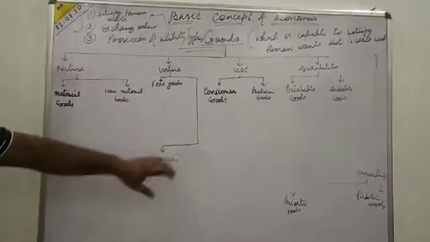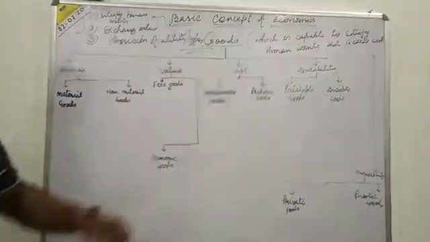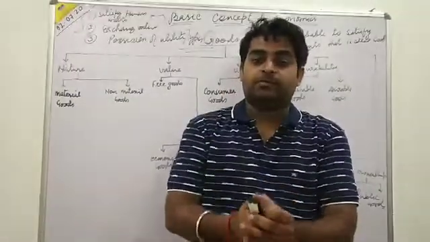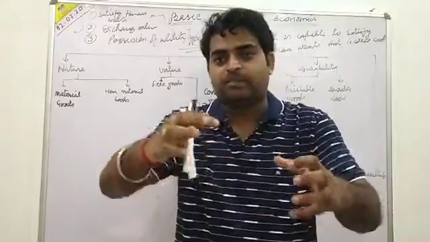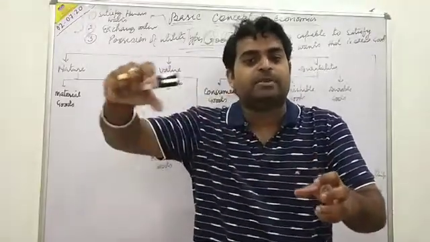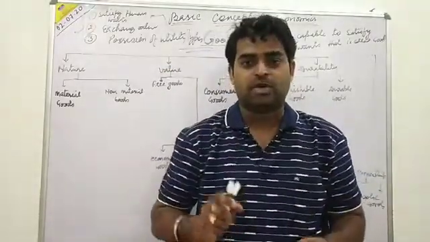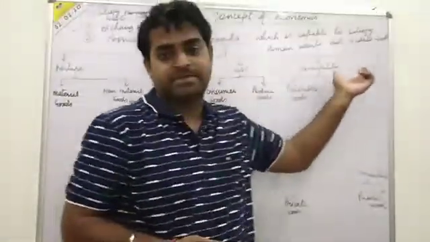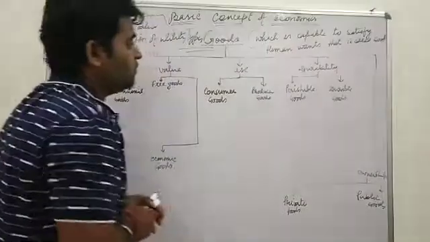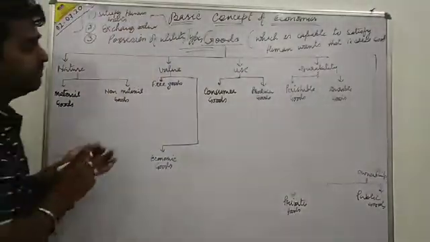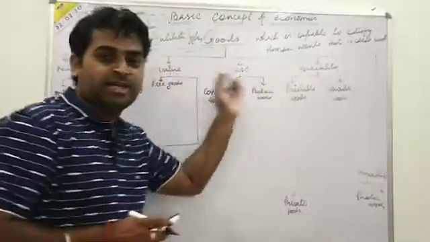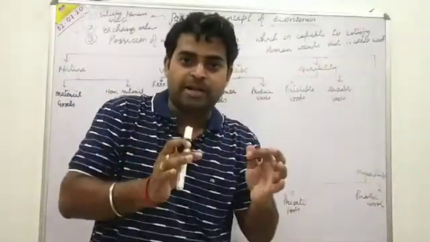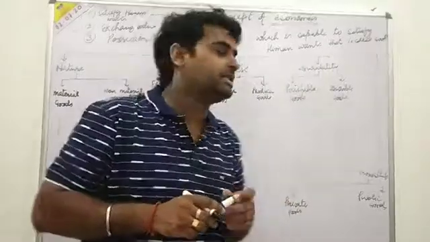The same good gets different type names on different bases. There are many bases, and on those bases goods are classified.